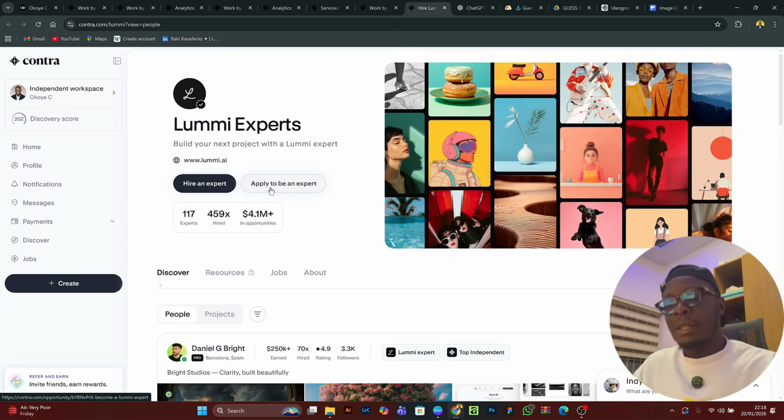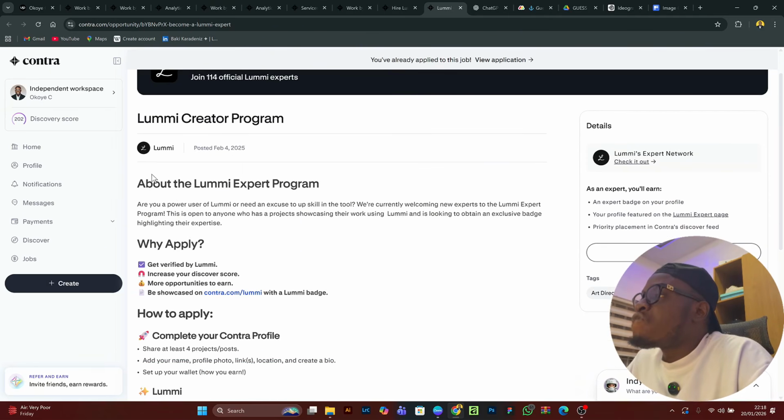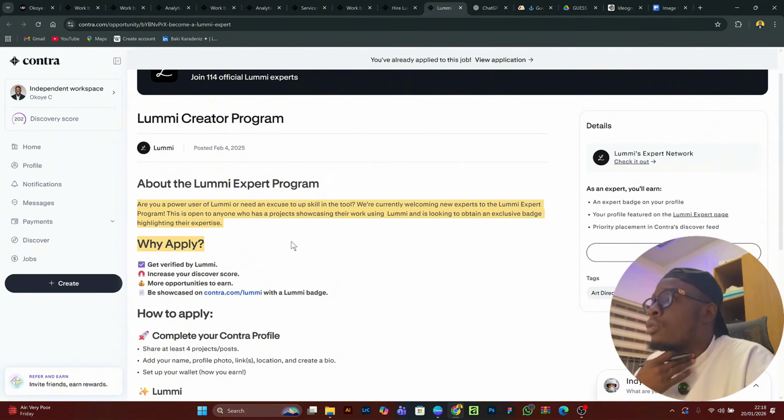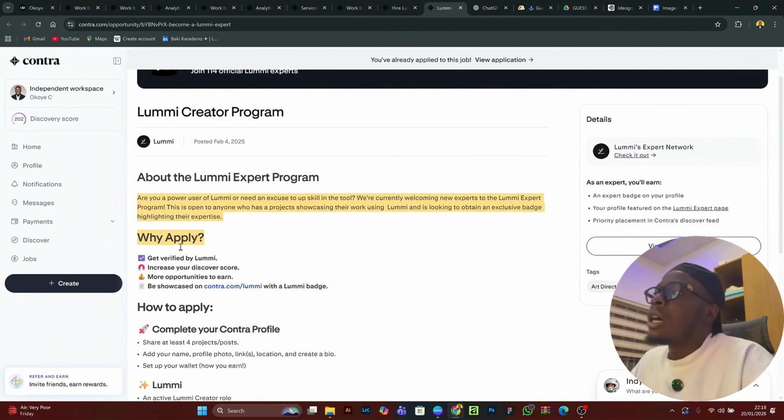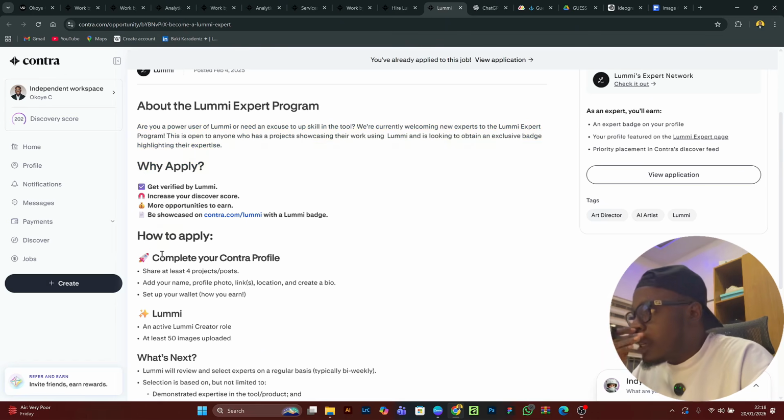But there are criteria. You need to meet these criteria, and once you meet them, then you can become an expert. When you click on apply to be an expert, look here. They explain what they are, they explain their apps, what you gain from their badge, and how to apply.